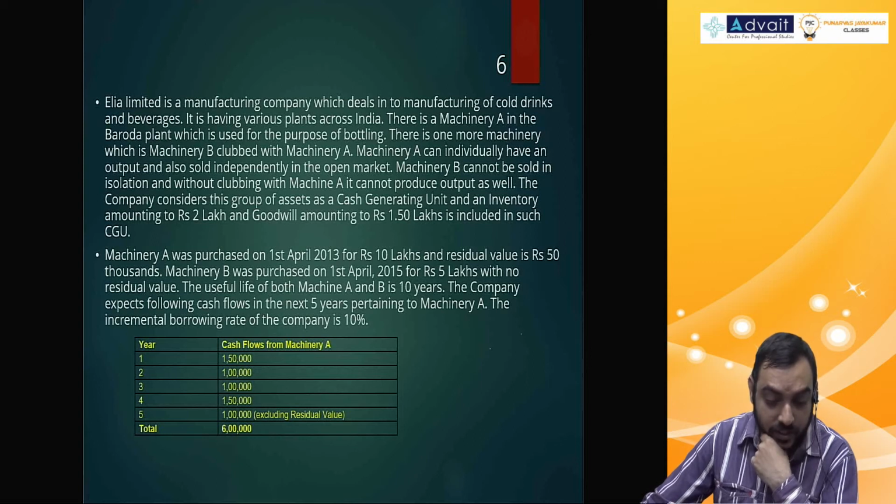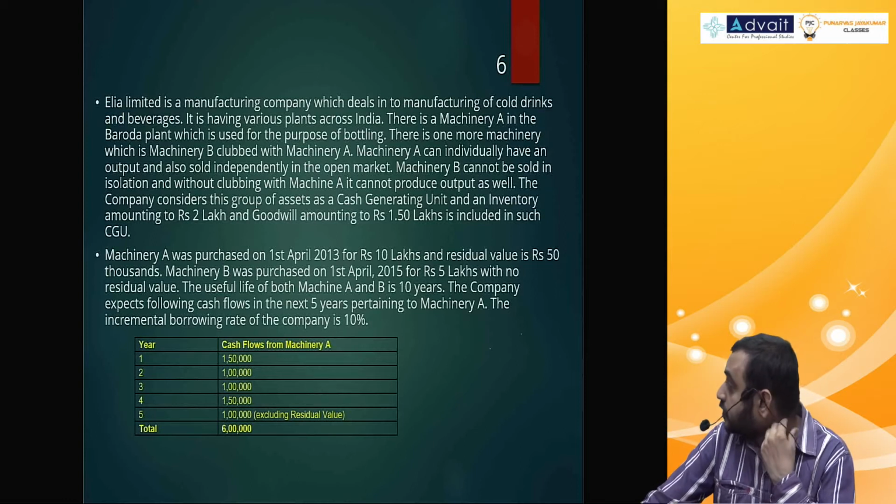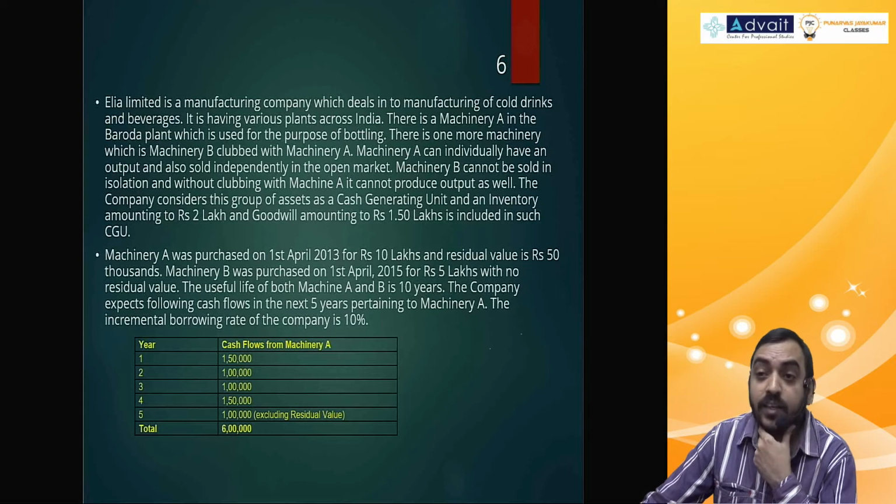Elia Limited is a manufacturing company which deals in manufacturing of cold drinks and beverages. It has various plants across India. Most probably they'll give all those details again: registered address, GST address, PIN code, everything, phone number. There is a machinery A in Baroda plant, which is used for the purpose of bottling.